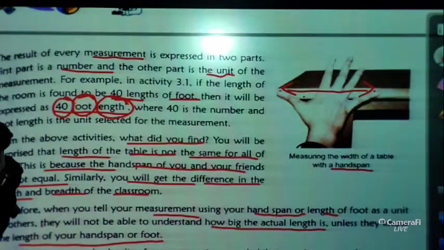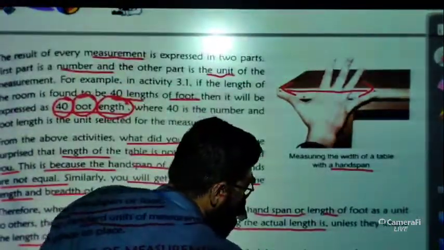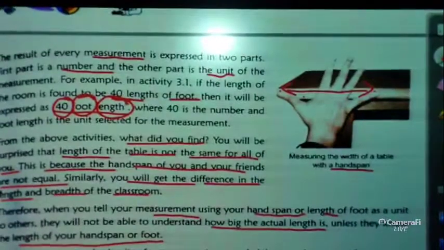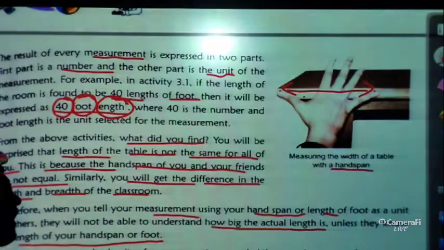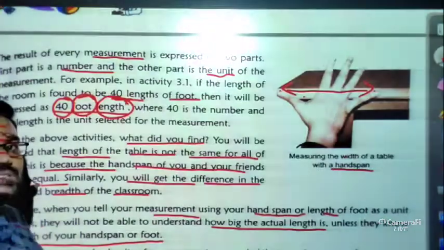Therefore some standard units of measurement are needed that remain constant from person to person and place to place. That means we need some constant amount which is constant throughout. That is very important. So students, in the next class we will read about standard units of measurement. We will take some standard units which will not change from person to person or place to place.